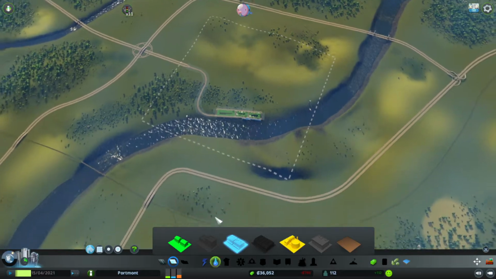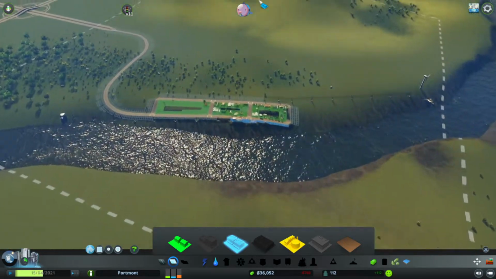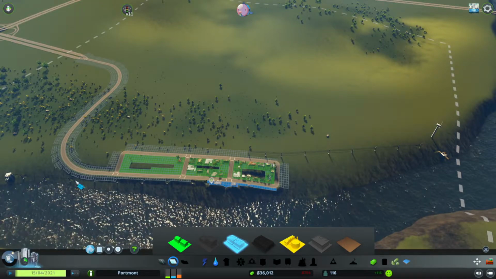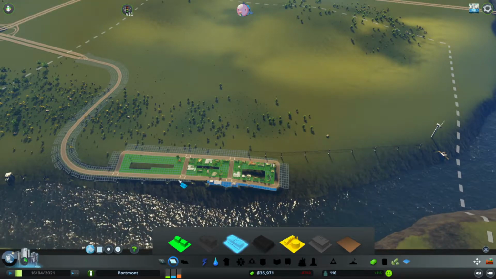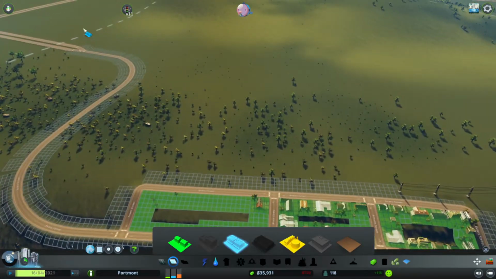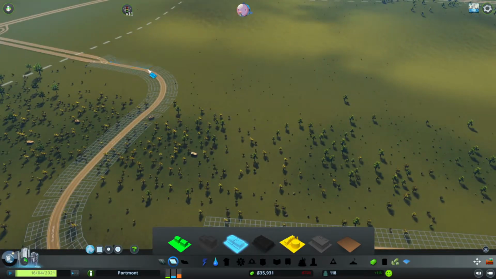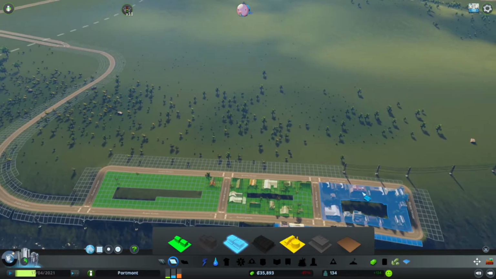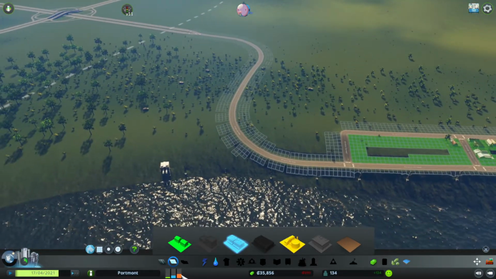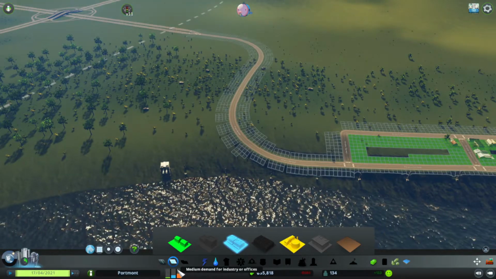This would obviously be an inland town on the river, but I've still decided to design it similar to a coastal town to start my building along the river. Otherwise, I might do it a bit differently, and I might do another video of how to start an inland town, sorry. I think that might be an idea, so we can have two different ways depending on what map you choose. Anyway, if I have a look now, I've got a reasonable demand for industry.